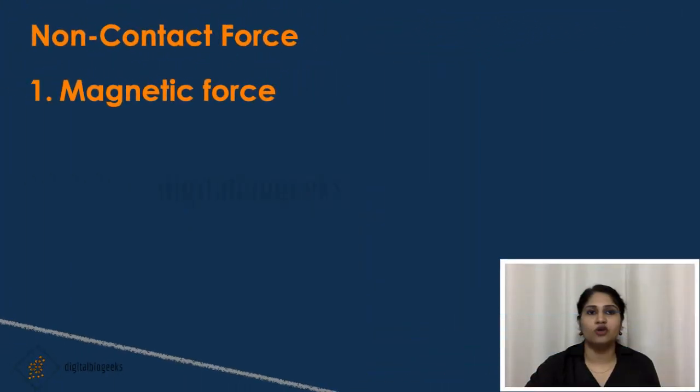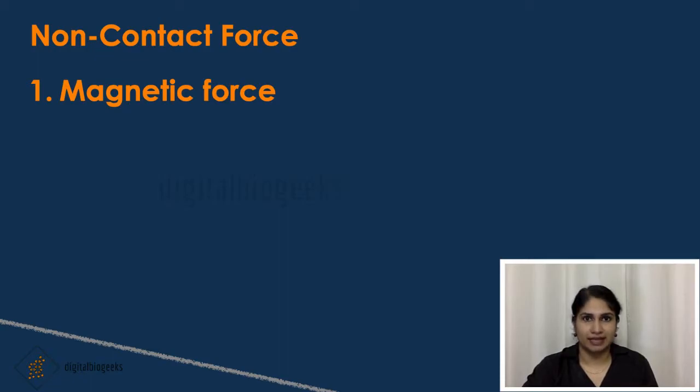Moving on to non-contact force, magnetic force. You all might be familiar with magnets. When you place a magnet near some iron nails, what will happen? These iron nails will jump towards the magnet and stick to it. Magnetic force can happen without contact between two objects.